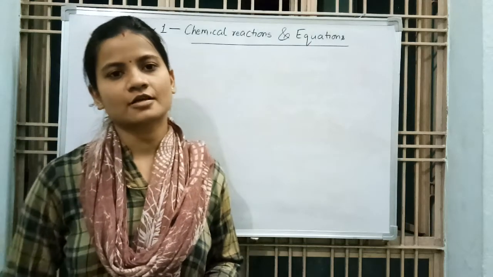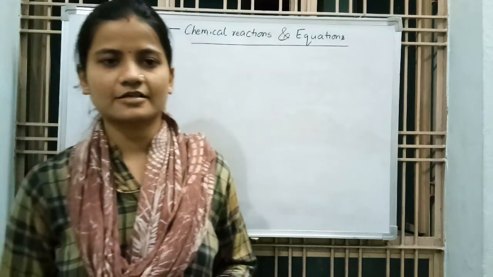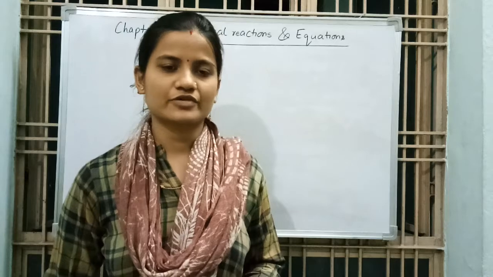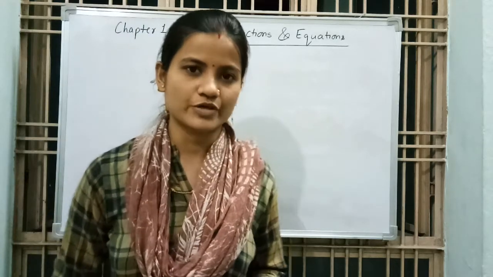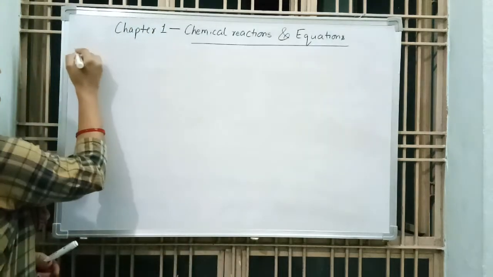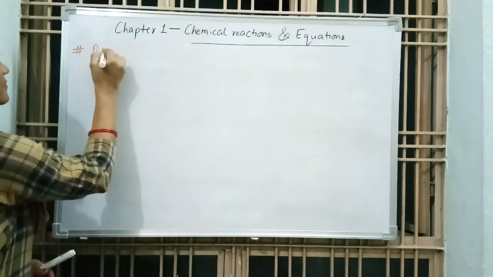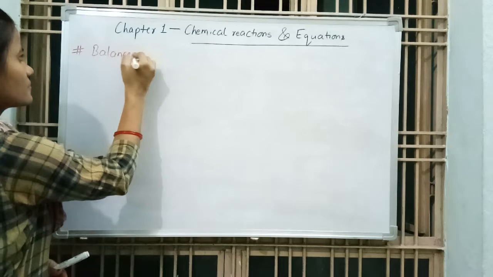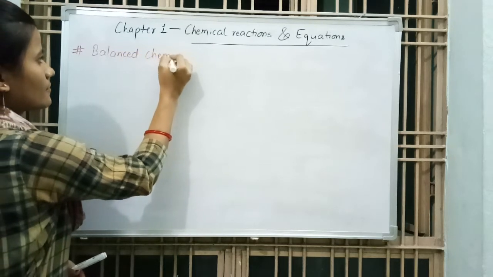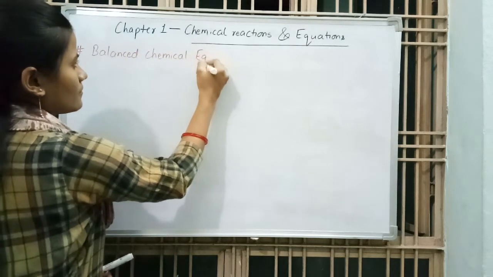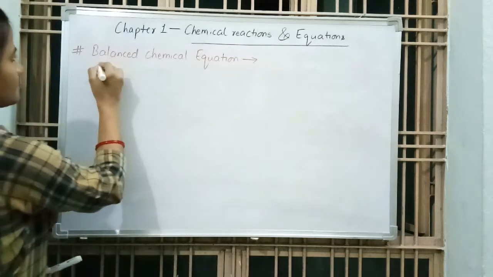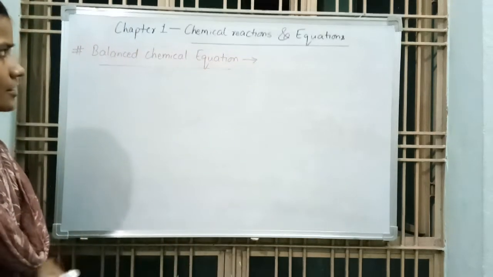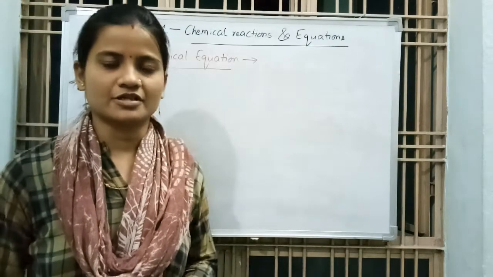Good morning, students. As I have discussed earlier a chemical equation, now we will discuss our next topic, that is balanced chemical equation. How we can balance chemical equation?